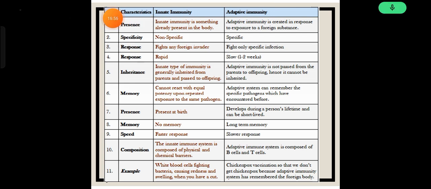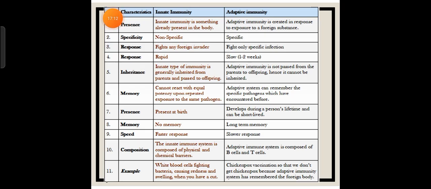Speed: innate immunity gives a faster response, and adaptive immunity a slower response. Composition: the innate immune system is composed of physical and chemical barriers. The adaptive immune system is composed of B cells and T cells. Examples of innate immunity are white blood cells fighting bacteria, causing redness and swelling when you have a cut. An example of adaptive immunity is chicken pox vaccination, so that we won't get chicken pox, because the adaptive immune system has remembered the foreign body.